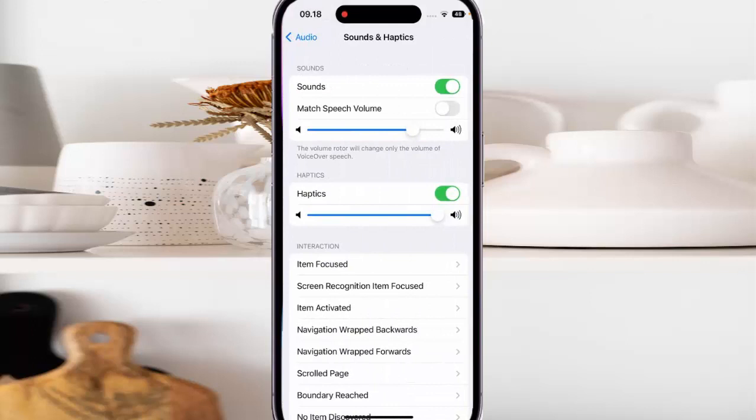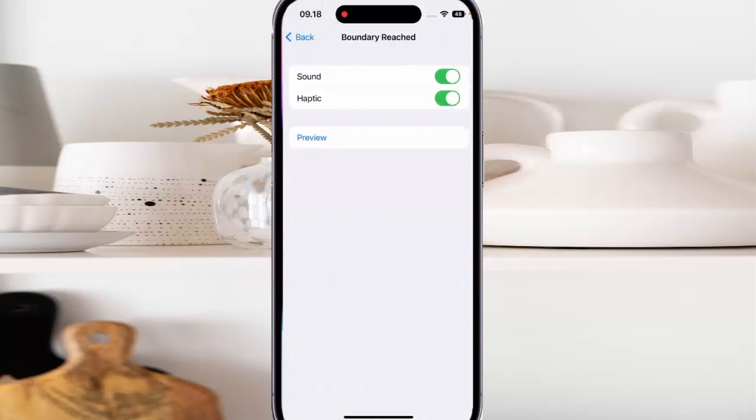Under Interaction section, tap Boundary Reach, and then tap the on or off switch next to Sound to enable or disable this option.